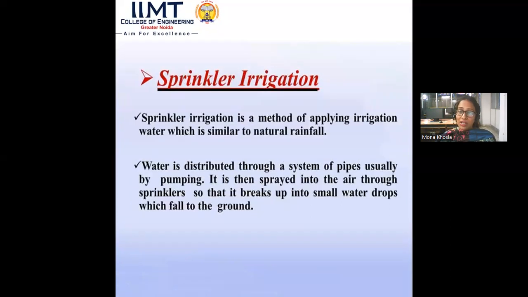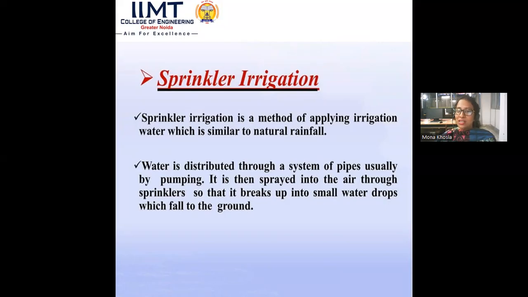Next, sprinkler irrigation is the method of applying irrigation water which is similar to natural rainfall. Water is distributed through a system of pipes, usually by pumping. It is then sprayed into the air through sprinklers so that it breaks up into small water drops which fall on the ground.